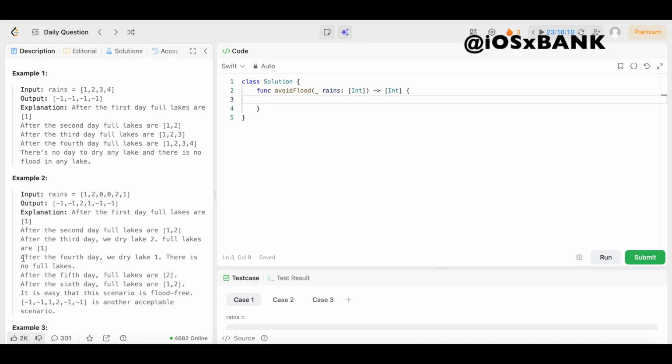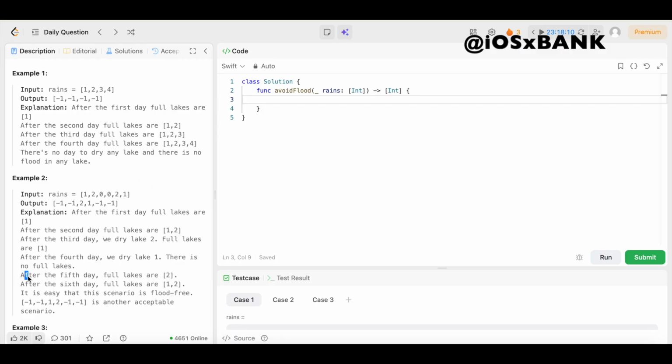Boom. Then after the 4th day, we dry up lake 1 and there are no full lakes. As you can see, we have another 0. We already dried up this lake, but we have another 0, which means we're able to dry up another lake. And in this case, lake 1 is still full, so we might as well dry lake 1 up as well. Boom. So we just insert the 2 right here so our output knows we dried up lake 2 with this 0, and then we dried up lake 1 right here. This lets us know we dried up lake 1 with this 0. Boom. So now we keep going.